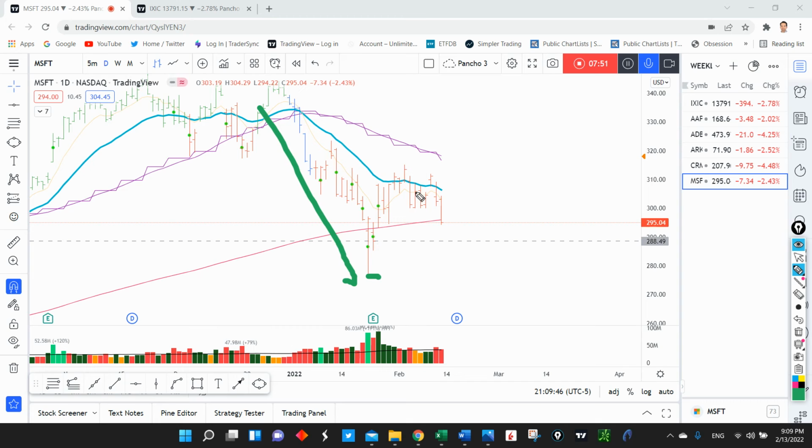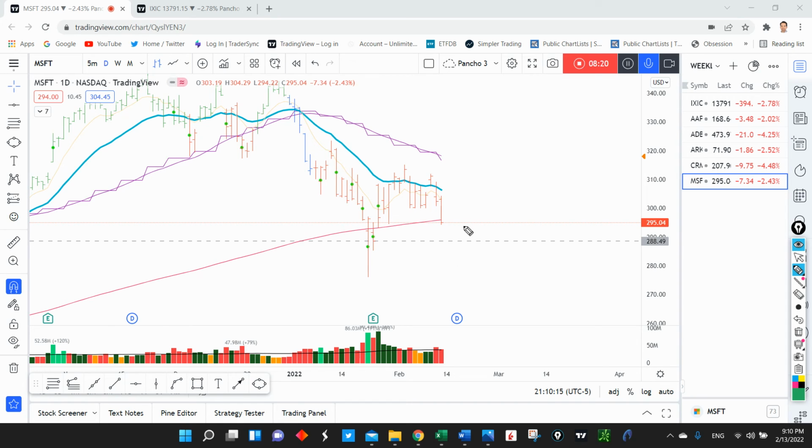We move up here above this 21, but of course we saw a lower high. We basically saw these moves on declining volume, and then the rejection and the follow through of that rejection came on increasing volume, and now price closed below that 200 daily moving average. So I think there's a strong probability that Microsoft will continue to move lower and perhaps even take out the lows of this follow through day right here.